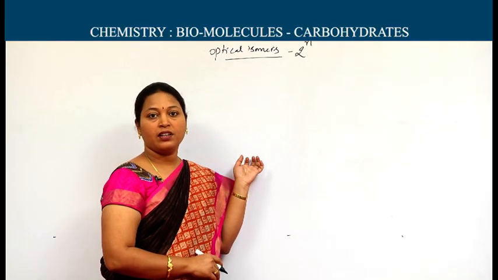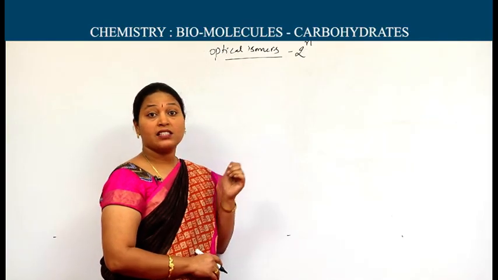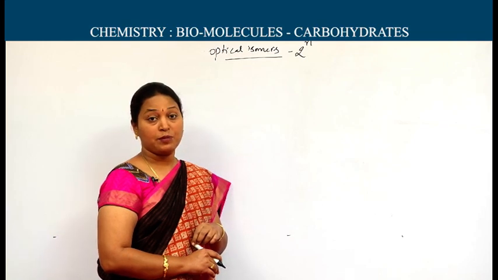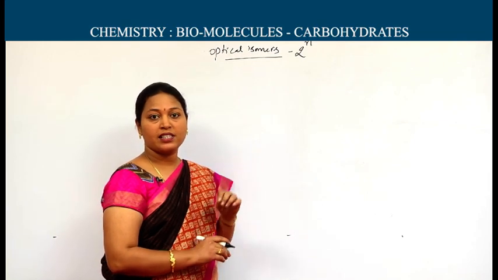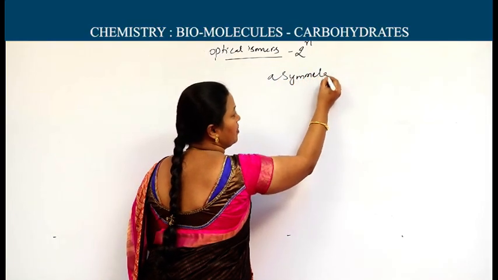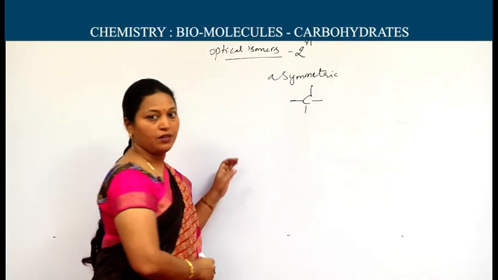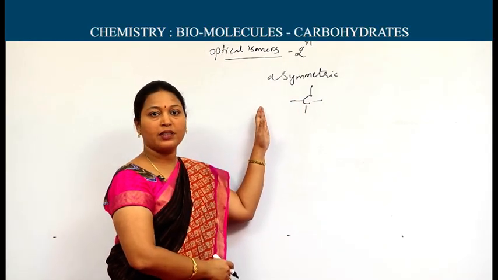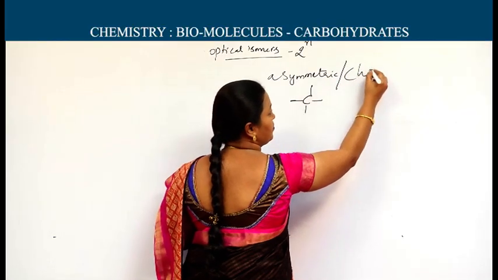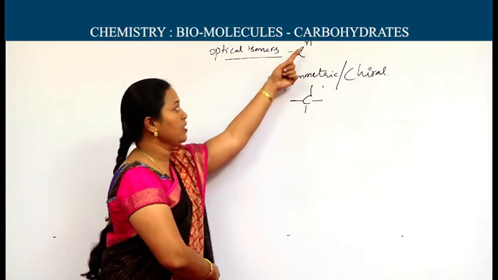Up to your intermediate level, if you remember, if the carbon valency is satisfied with 4 different groups, we can consider it an asymmetric carbon. Asymmetric carbon is the carbon having 4 bonds with 4 different groups. If 4 different groups are present around the carbon, then we can call it an asymmetric carbon, or another word, chiral carbon also. So, the number of such chiral carbons is the N.